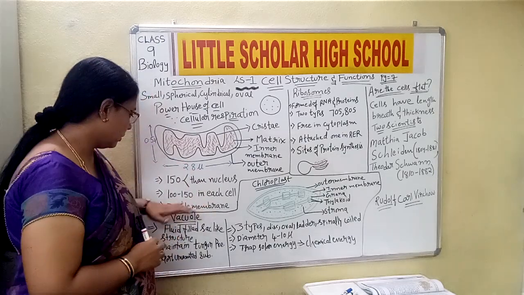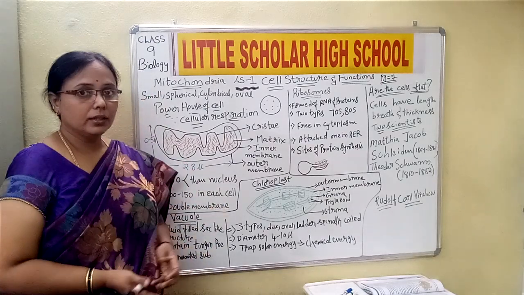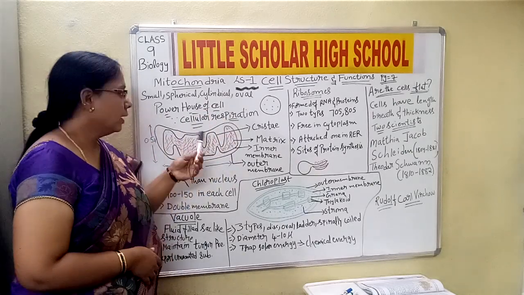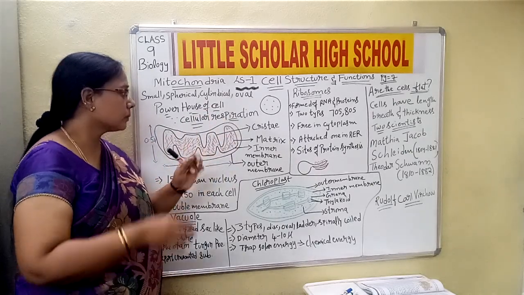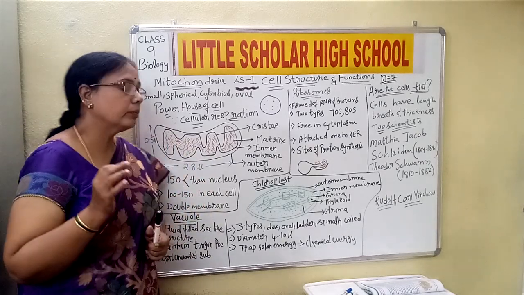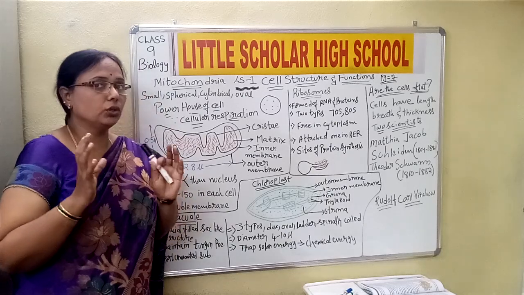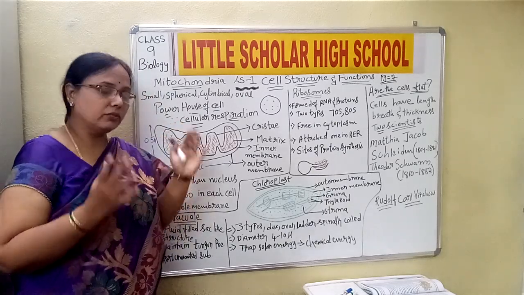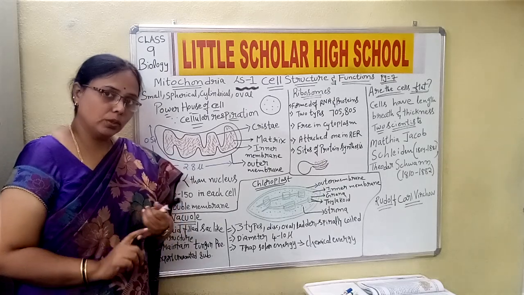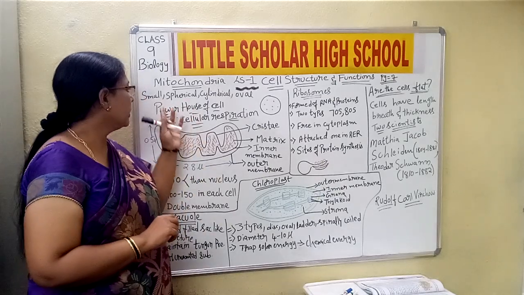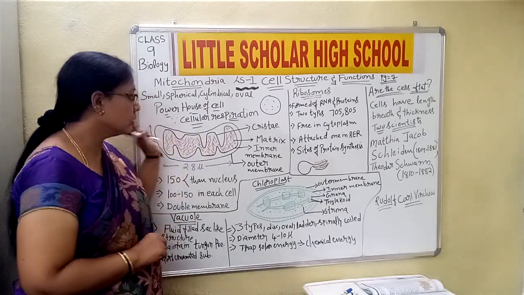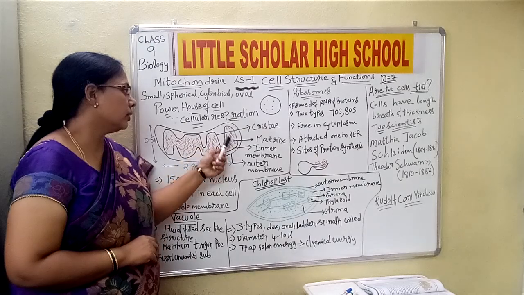Now I have already said that it is a double membrane layer, wherein the outer one is protecting the internal components, and the inner one is turning into folds. This is about the mitochondria. The important things you need to remember: from the exam point of view, they may ask you the measurements, why it is called the powerhouse of the cell, because it undergoes cellular respiration, and the labeling like cristae and matrix.